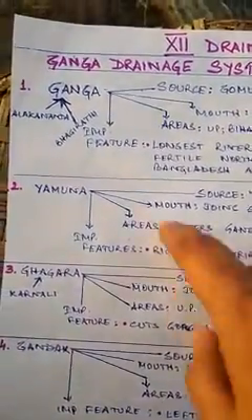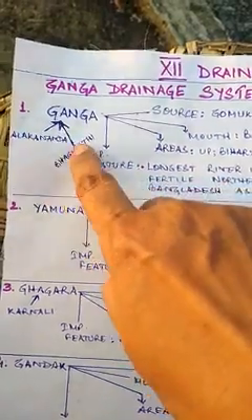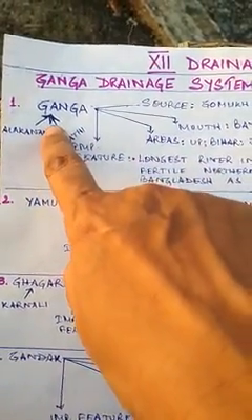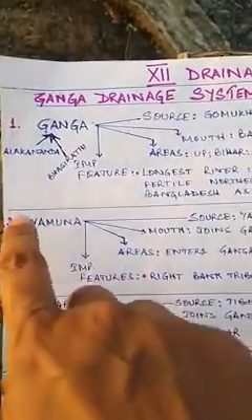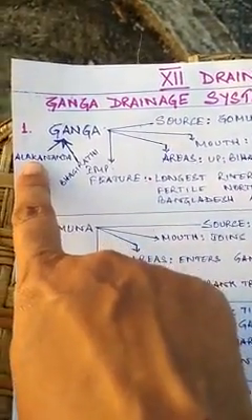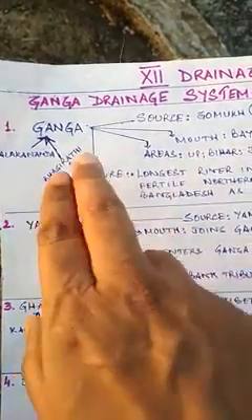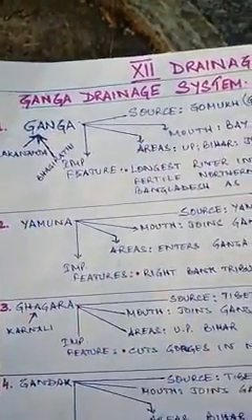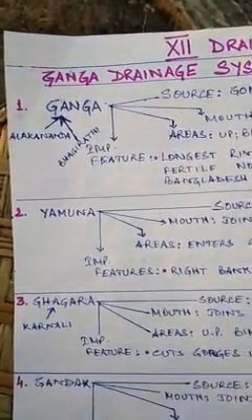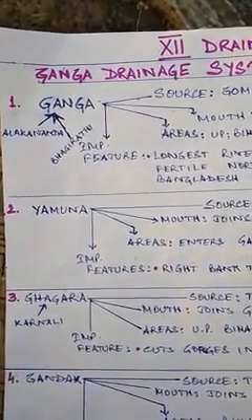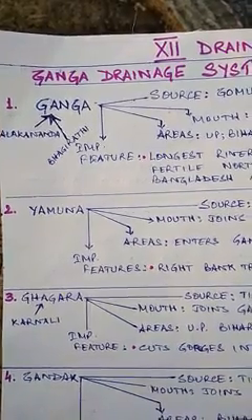Now over here you can see that there are two lines pointing towards Ganga. The reason for this is that two names are there, Alakananda and Bhagirathi. These two rivers join together to make Ganga. So these two rivers, Alakananda and Bhagirathi, basically are the headwaters of the Ganga river.